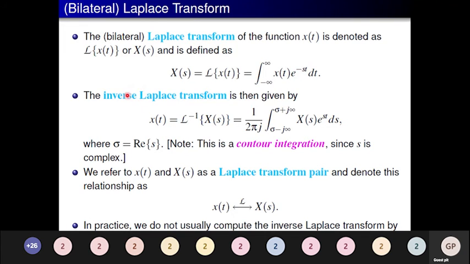Whereas the inverse Laplace transform can be computed using the formula x of t is equal to L inverse of X of s, which is equal to 1 by 2 pi j times the integral from sigma minus j infinity to sigma plus j infinity of X of s e to the power st ds, where sigma is the real part of s. We have already said that it is a contour integration since s is complex. Here we refer to x of t and X of s as a Laplace transform pair. X of s is the Laplace transform of x of t. x of t is the inverse Laplace transform of X of s.